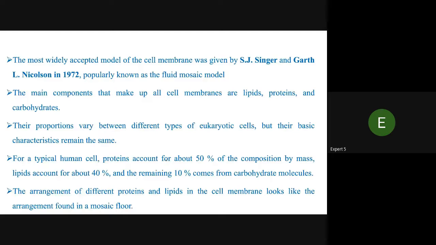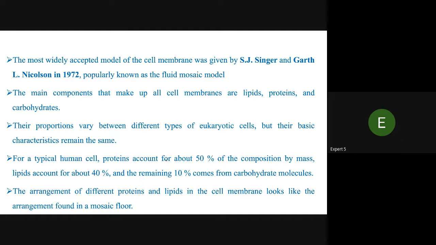The cytoskeleton gives shape and support to the cell, as I have already told in prior lectures. The most widely accepted model of the cell membrane was given by S.J. Singer and Garth L. Nicholson in 1970, popularly known as the fluid mosaic model. From high school to MSc, in every section you have studied the fluid mosaic model, but here you can get some better part of it.